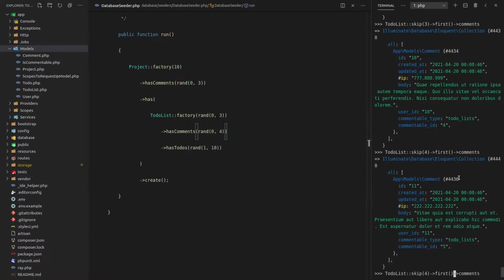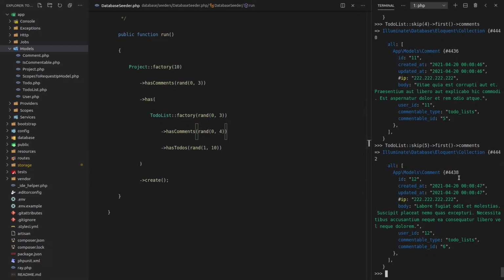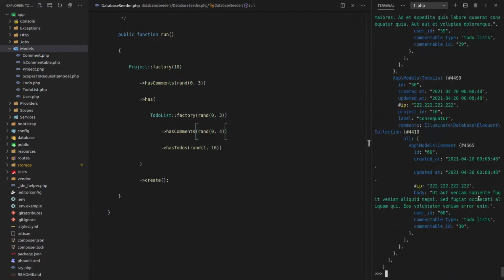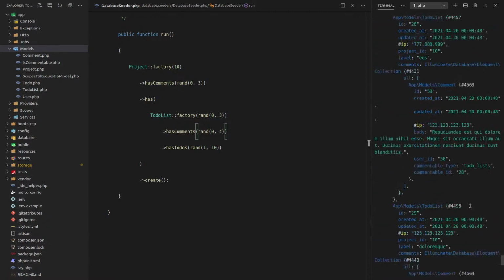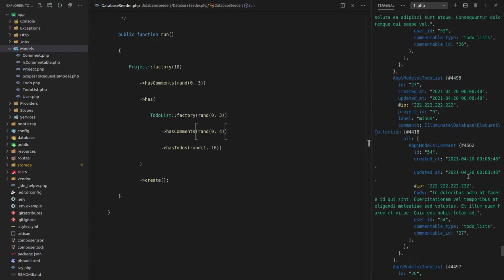That's weird. Unless this is a wacky coincidence. So let's grab all of our to-do lists and we'll say with comments. Yeah, we'll just get that, and then I can sort of scroll through and see. They all only seem to have 1 comment.